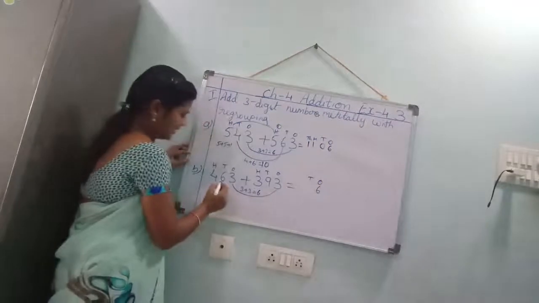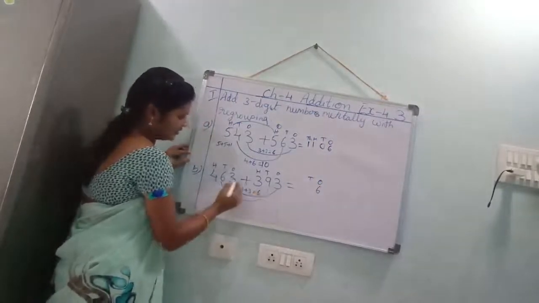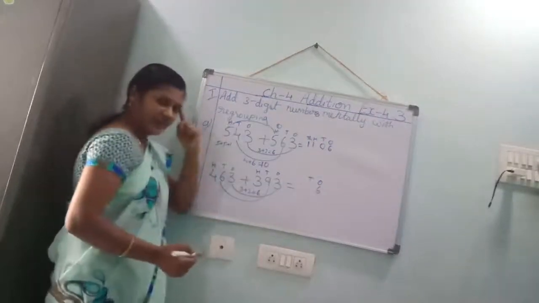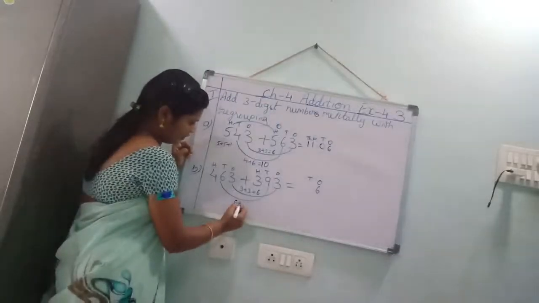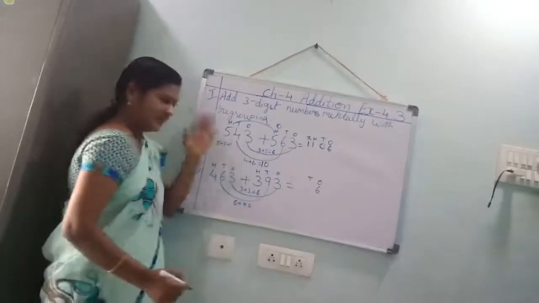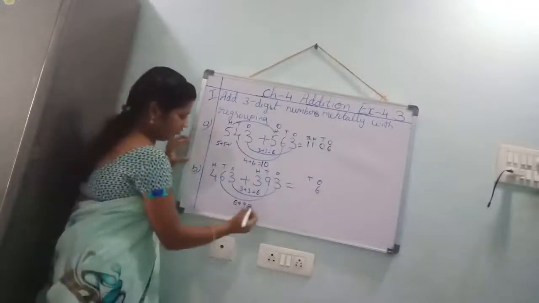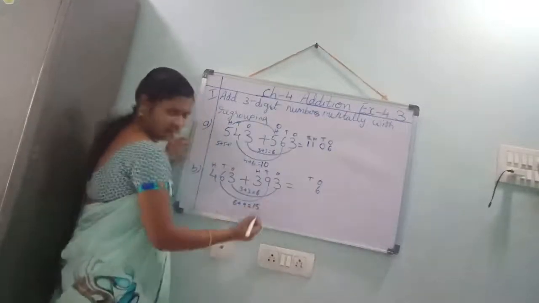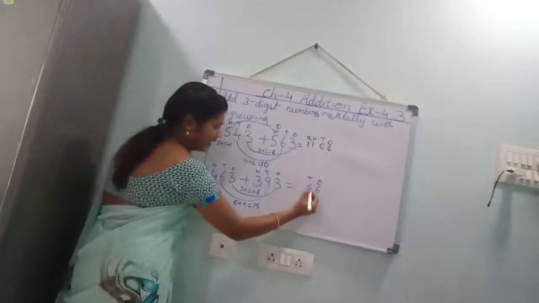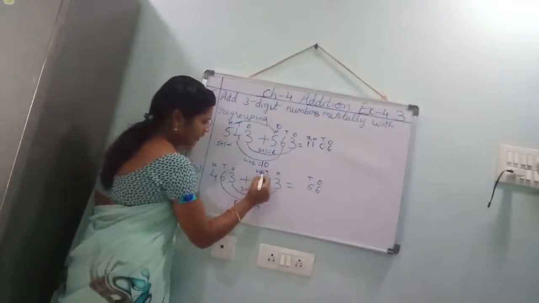Again, in the tens place you should add 6 plus 9. 9 in the mind, take 6 fingers. 9 after 10, 11, 12, 13, 14, 15. 15. Should we write 15 like that only? No, here 5, and the 1 is carried forward to the hundreds place.